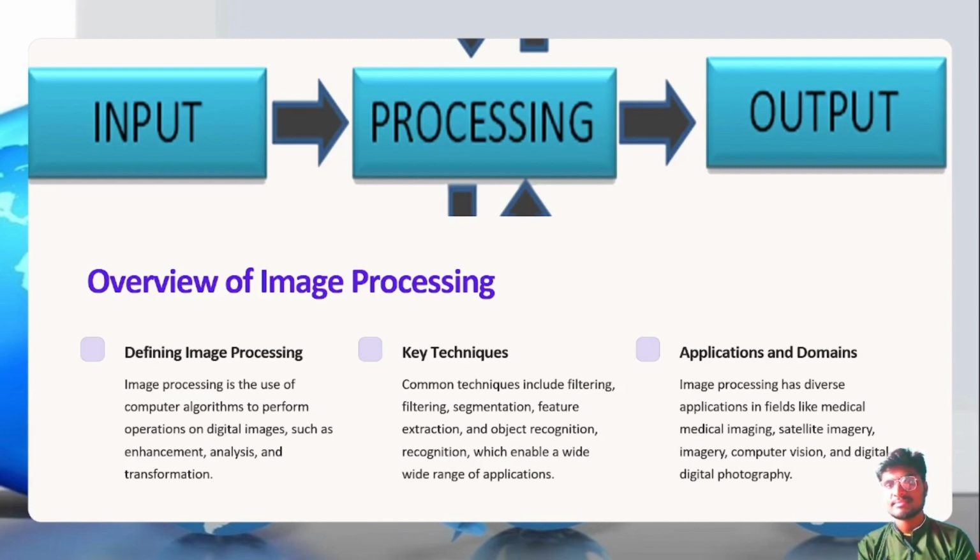That's it. Applications and domains. Image processing has diverse applications in fields like medical industries, satellite imagery or other industries, computer vision and digital photography. These all are needed by the applications which use image processing technology.